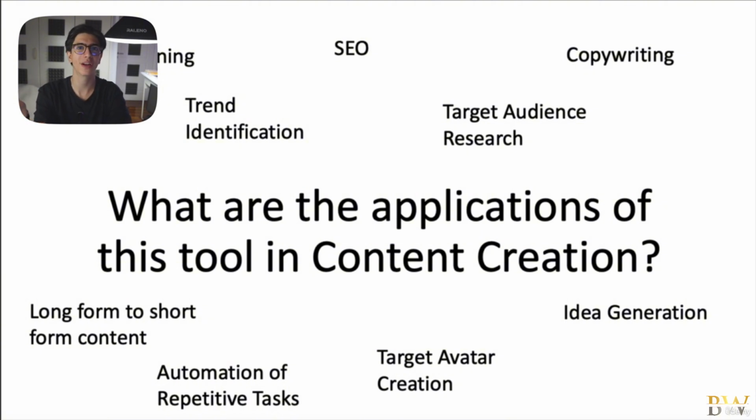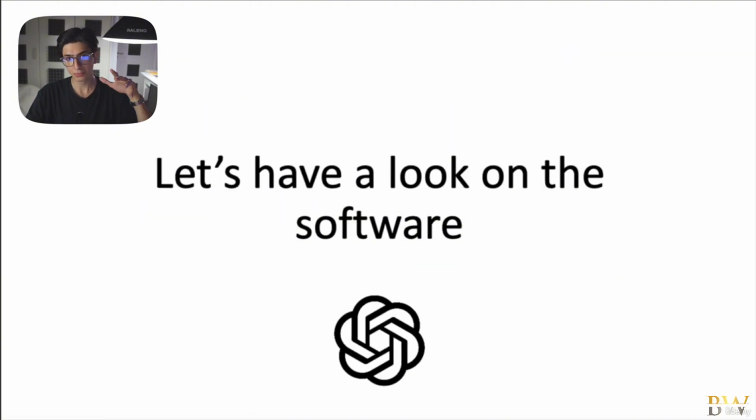Because as content creators, all we want to do is just turn on the camera, talk to the camera, and create content. We don't want to mess with search engine optimization or trend identification or target audience research. Those are boring stuff, but we can outsource and leverage our actions with ChatGPT. And this is exactly what we're going to be doing in this course. So now it's time, I think, to have a look at the software, have a general overview of how the software looks and how we're going to be approaching ChatGPT in the next lessons. So I'm going to see you once we launch ChatGPT.